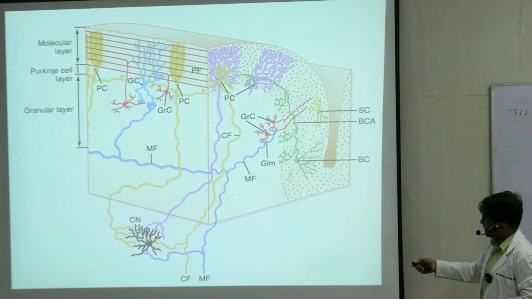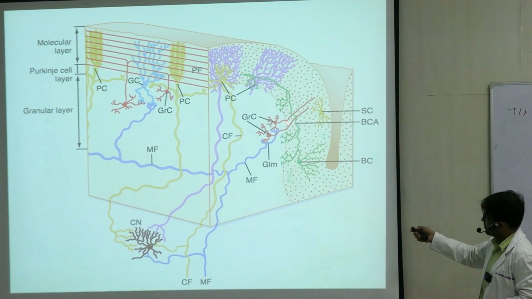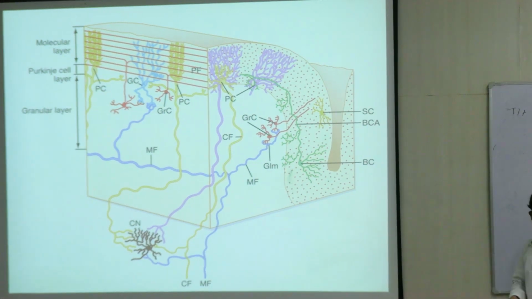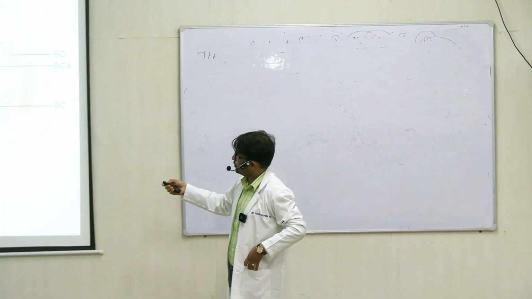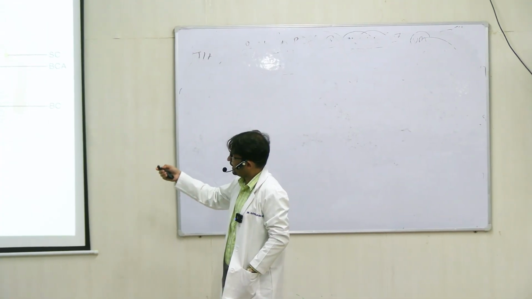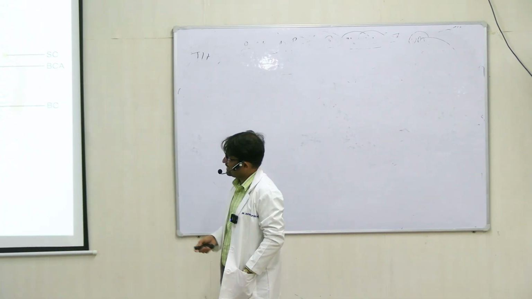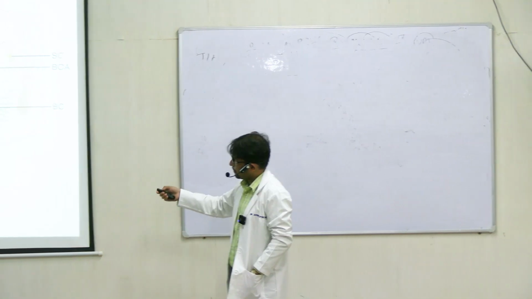Some of them, you can see the blue one terminating on the granule cells, right? So this layer is called the granule cell layer. You also see that the granule cell layer further connects with different interneurons like the stellate cells and the ones in green, the basket cells, for example.